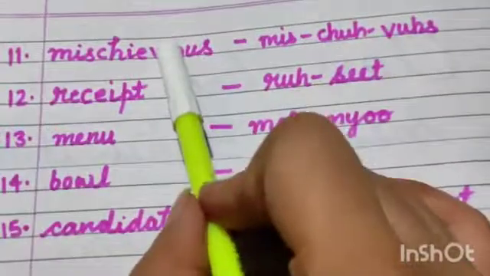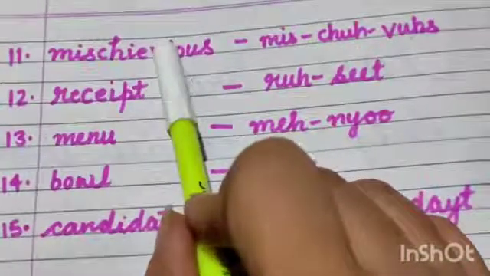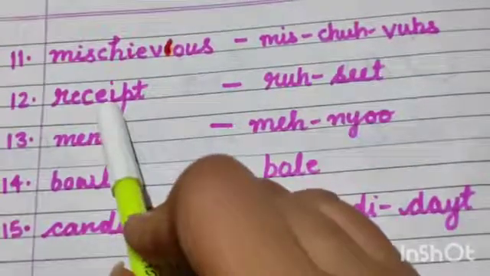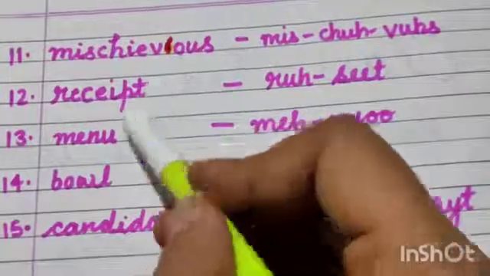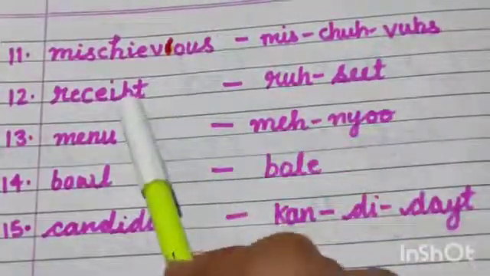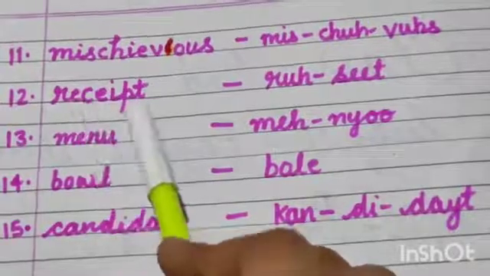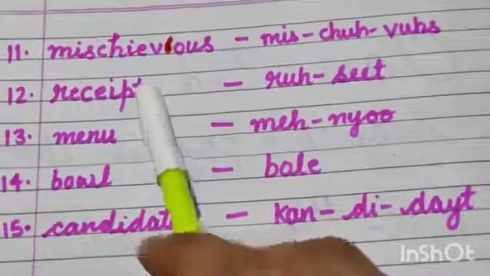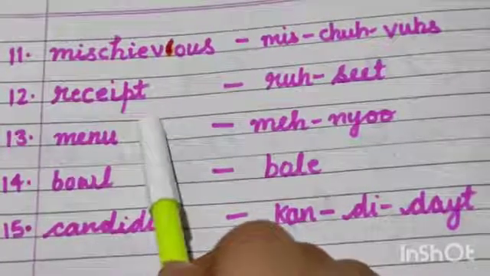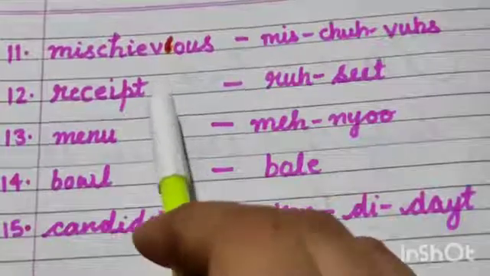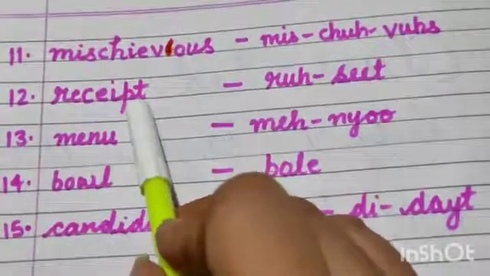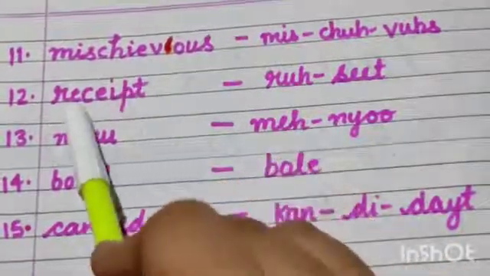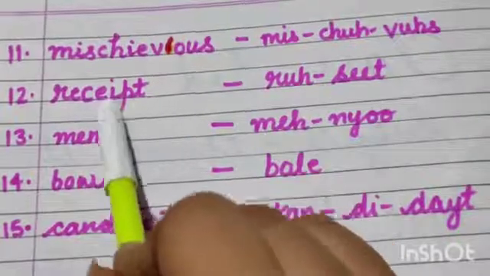Our next word is mischievous. Mischievous. Then next word is receipt. Many of the students pronounce it wrong, as it seems like P is there. The right pronunciation of this word is receipt. P is silent here. This is a very common word which we pronounce wrong. So we have to say it like receipt.